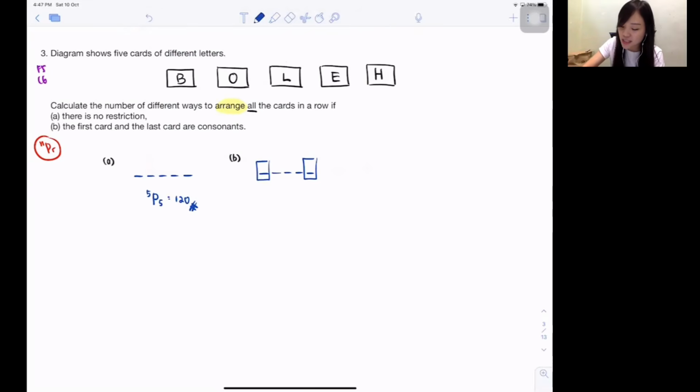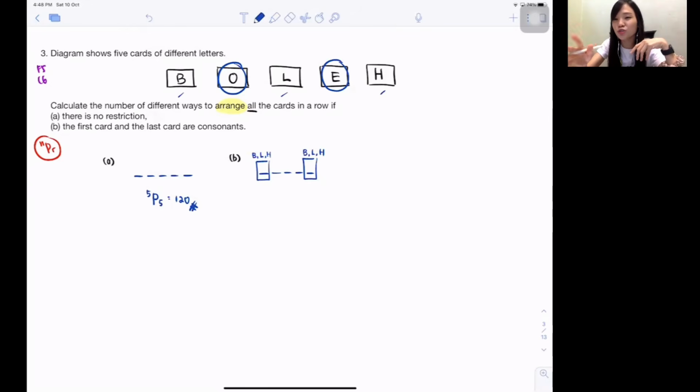So if I look at this, the vowels are O and E, correct? Because these two are vowels. So which ones are consonants? B, L, H. Saw it? So that means B, L, H are consonants, right? So these 3 consonants can go inside these seats. It can be B, L, H, it can be B, L, H. Can? So normally I will start from the one with restriction, because the one with restriction, that means if I try to choose your class AJK, then the teacher already said the class rep must be Ali or Ahmad.